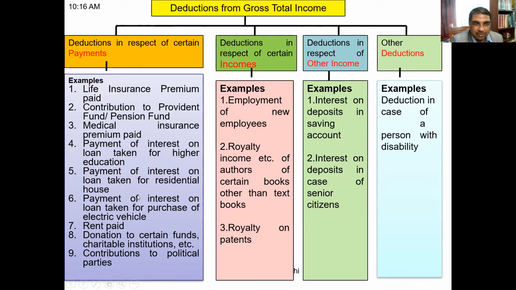Are you seeing the list? Deductions in respect of certain payments. But friends, this is not the exhaustive list. The exhaustive list you can find by referring to the chapter, but these are only examples, so that you can have a broad idea of some areas. If you contribute, you can get some deduction from your gross total income. Consequently, your total income will be less and you'll be able to save some tax.